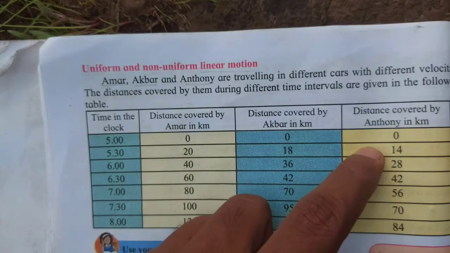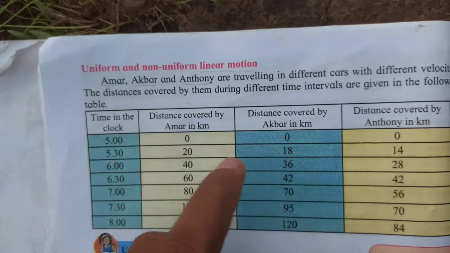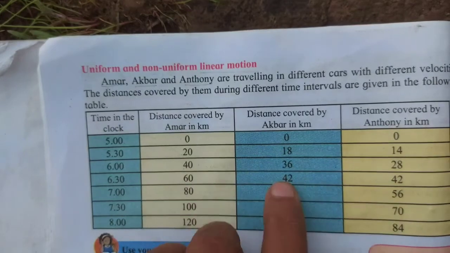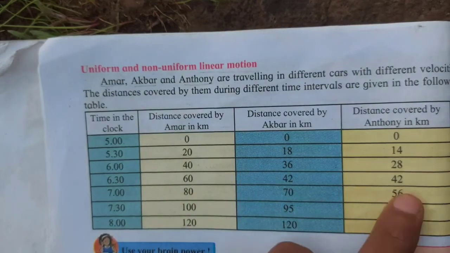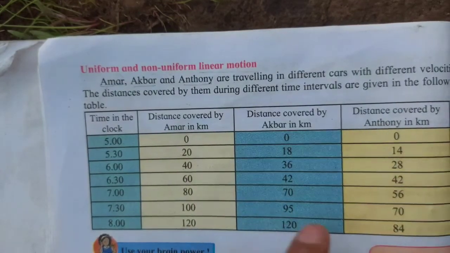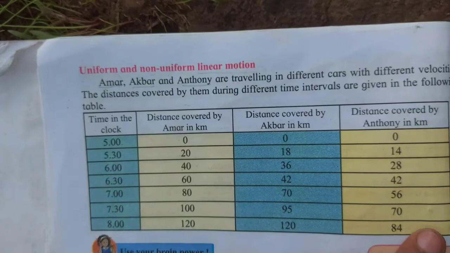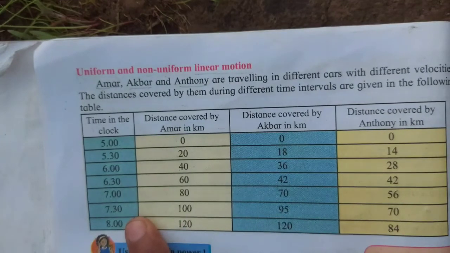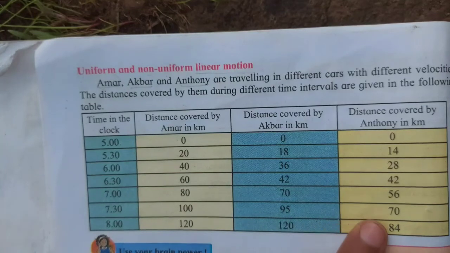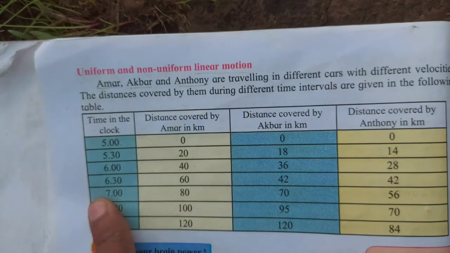So this is the table of 14, means these two are also tables, this is not the table of 18. So here is uniform linear motion, here also, and here is non-uniform linear motion. You can draw a joint bar graph of all three, and you can draw the graph, then you will understand.